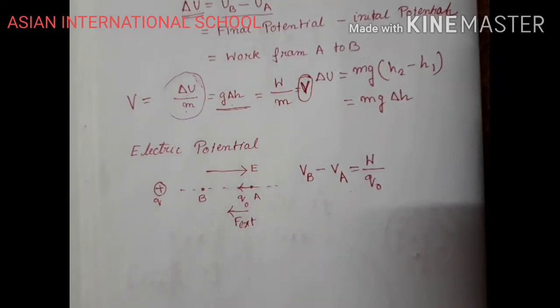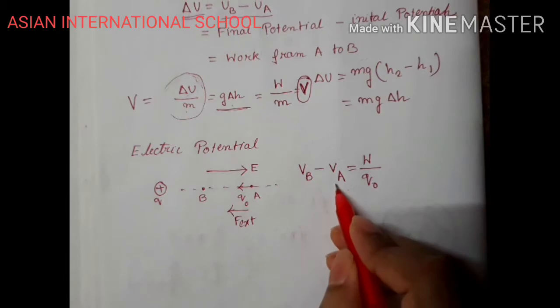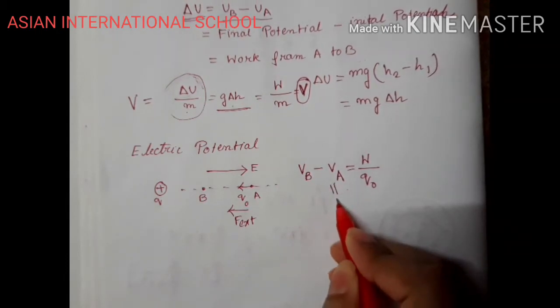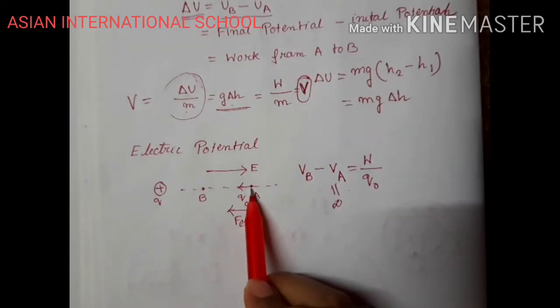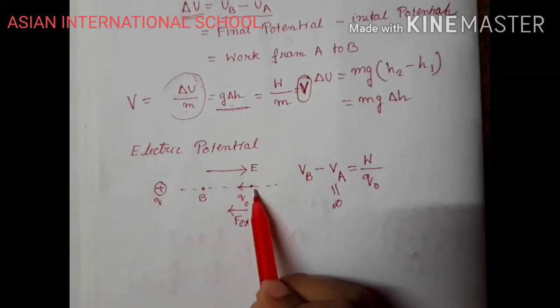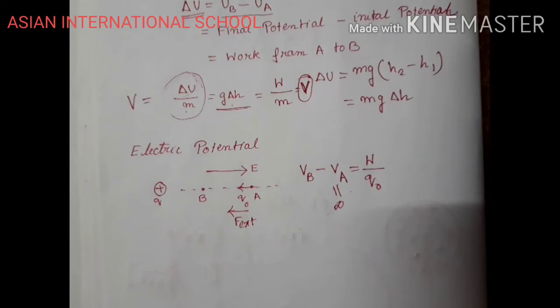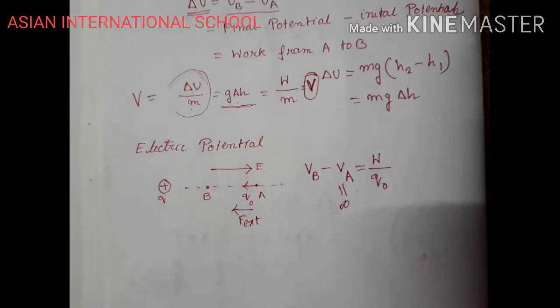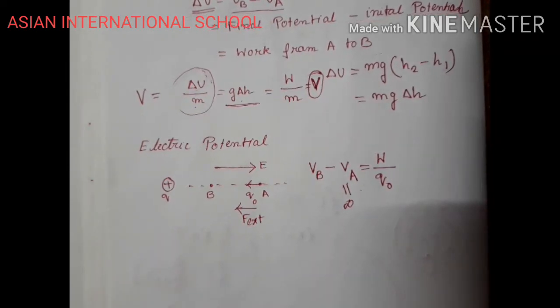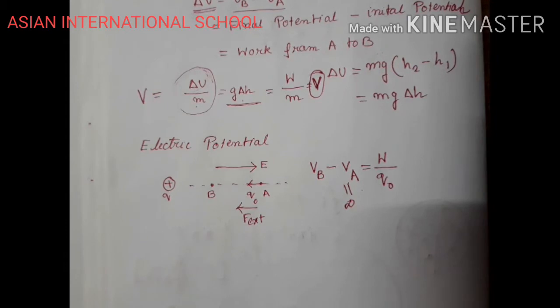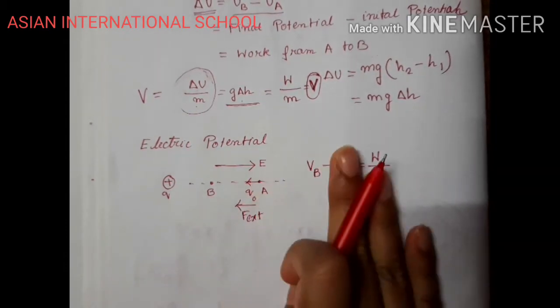Now let us assume that this point A is at infinity. Here we have taken a small distance from A to B, but let us assume that this point A is at infinity. This is the method of defining the word potential instead of potential difference. So we are placing this point A at infinity.